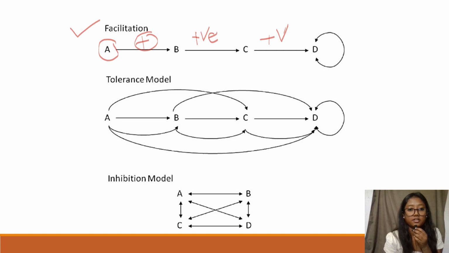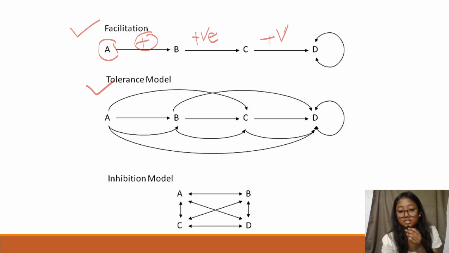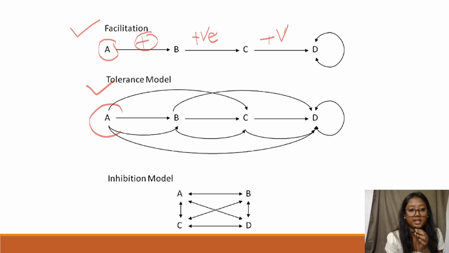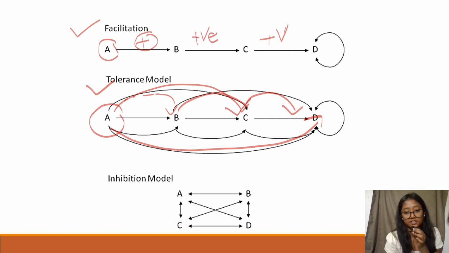But in the tolerance model, the first ecological succession species will neither form favorable conditions nor unfavorable conditions. So that's why A can be replaced with B, B can be replaced with C, and C can be replaced with D. But A can also be replaced directly with D, and A can directly be replaced with C. Anyone can be replaced by any other, in any condition.